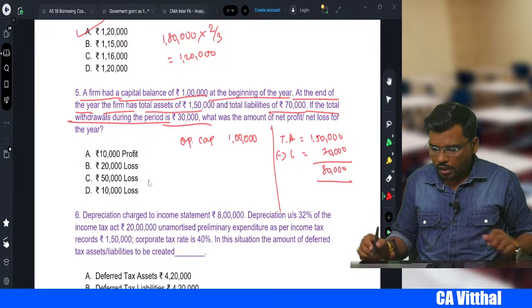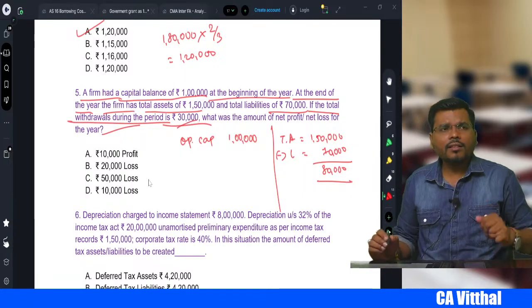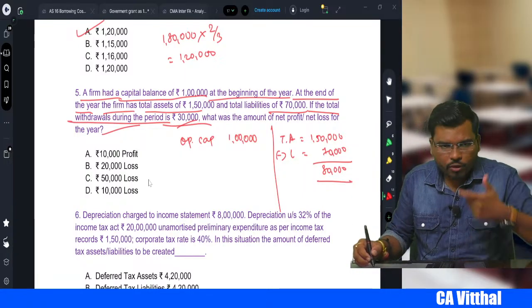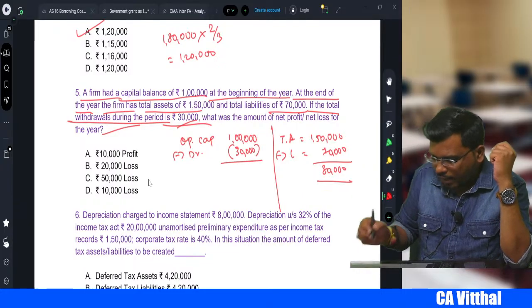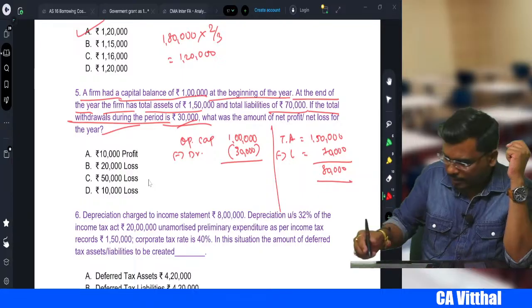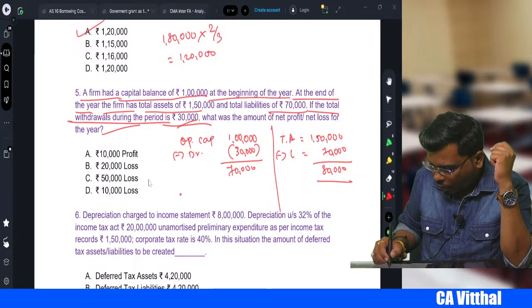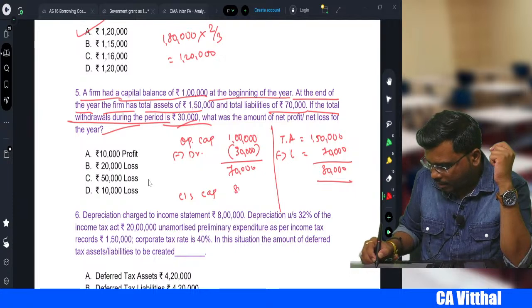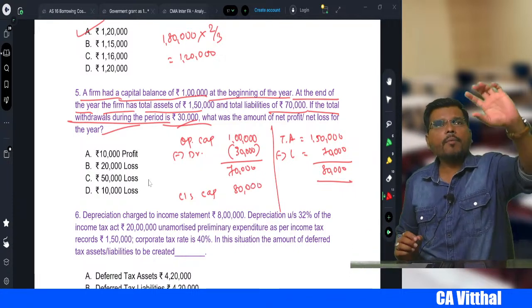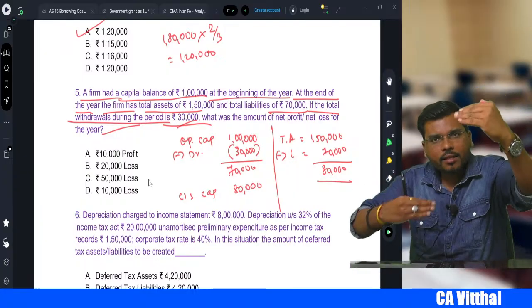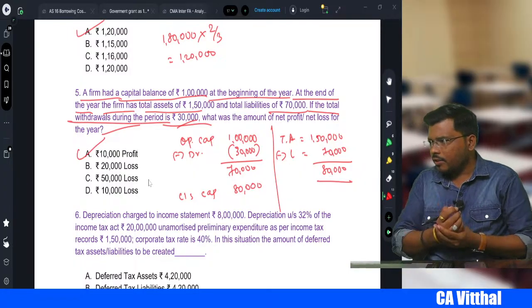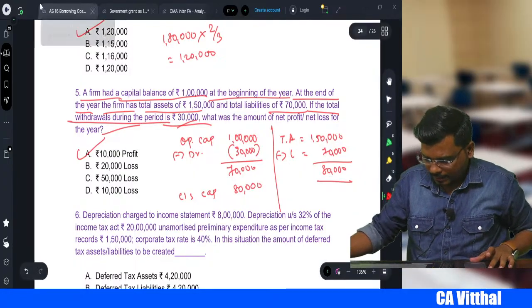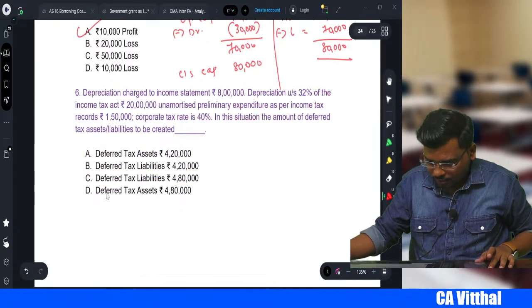Now they have withdrawn during the year how much, sir? 30,000. So drawings you subtract from the opening capital. Opening capital minus drawings of 30,000, so how much is your adjusted capital now? 1 lakh minus 30 becomes 70. And closing capital here is 80. Your adjusted opening capital becomes 70, closing capital is 80. So there is a profit of 10,000. Very good, Harish. Excellent. Next, my dear student.